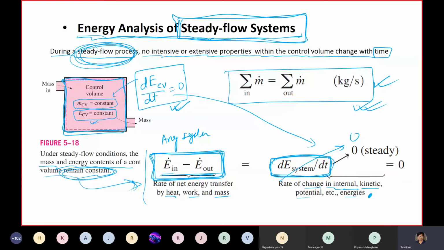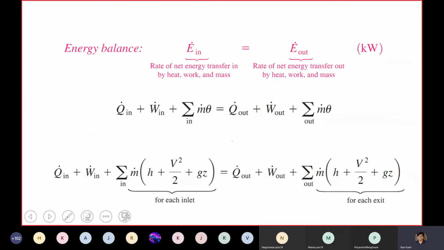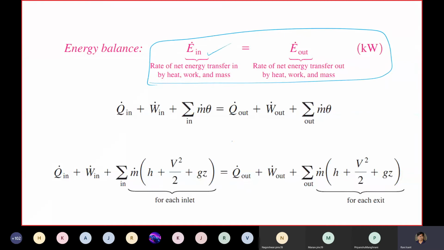This is the fundamental thing we need to start. Whatever energy is coming in must come out, whether it is in the form of heat, work, or your flow work. Okay, heat, work, and flow work.